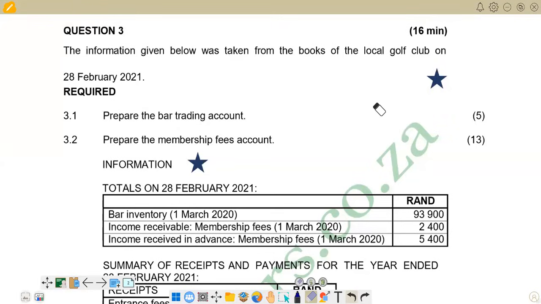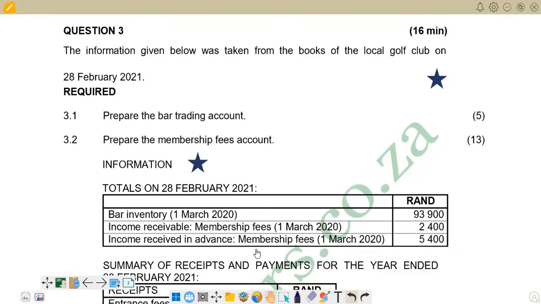This is question 3, and the question is on a non-profit making organization, or a not-for-profit making organization. The question reads: the information given below was taken from the books of the local golf club on 28 February 2021. The first part requires us to prepare the bar trading account, and the second part is to prepare the membership fees. So we have all the information that we are given there.